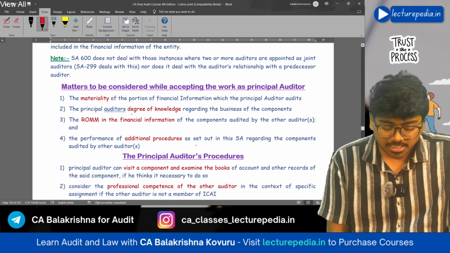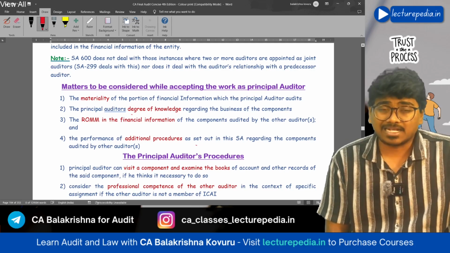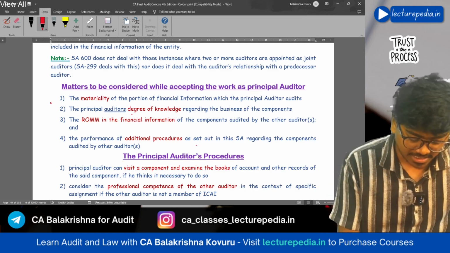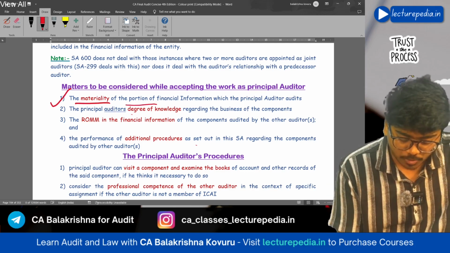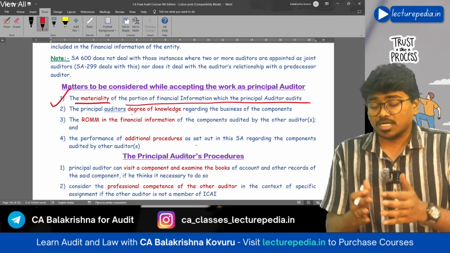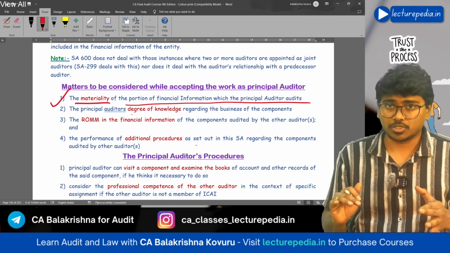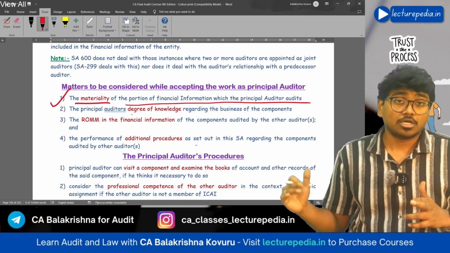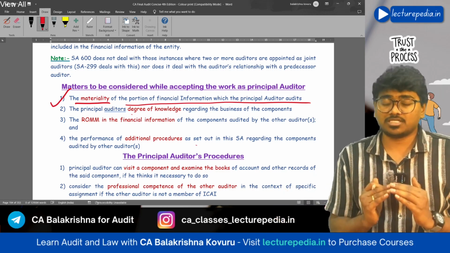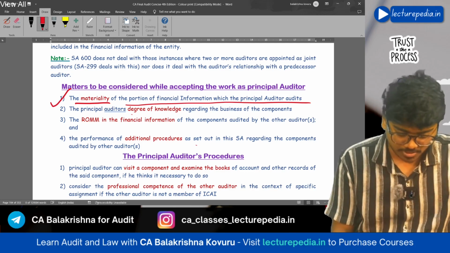Now, what matters should be considered by the principal auditor while he accepts the audit of consolidated financial statements? Let us see. Materiality of a portion of financial information which the principal auditor audits. In the consolidated financial statements, components' financial statements will also be included, which will be audited by the component auditor. Apart from those, how much of the CFS should be audited by the principal auditor? So that materiality needs to be considered.